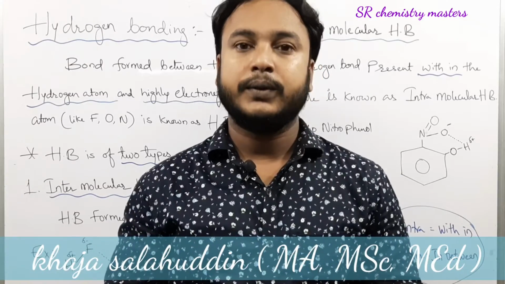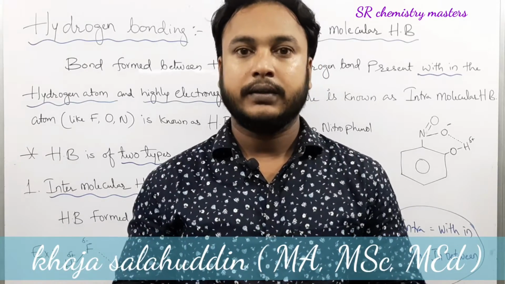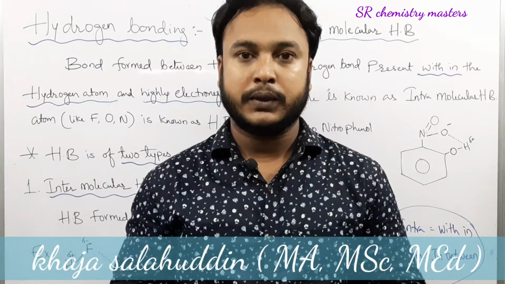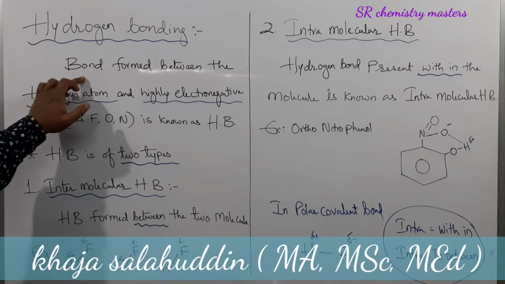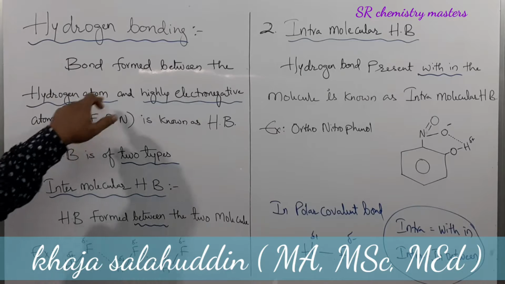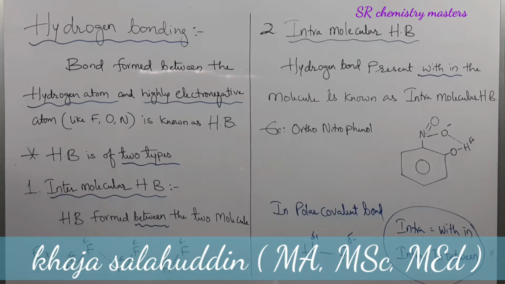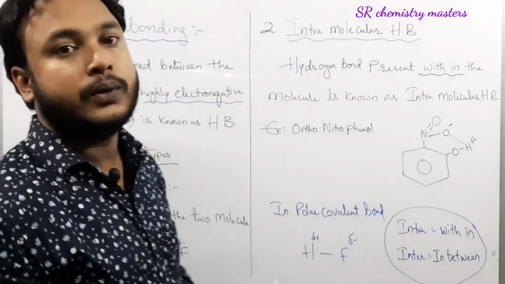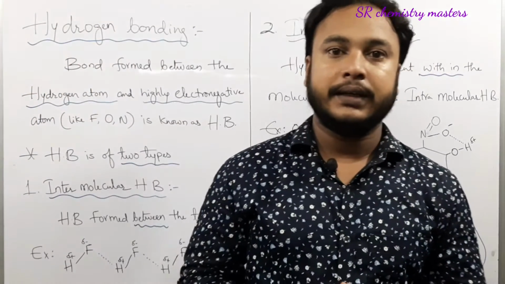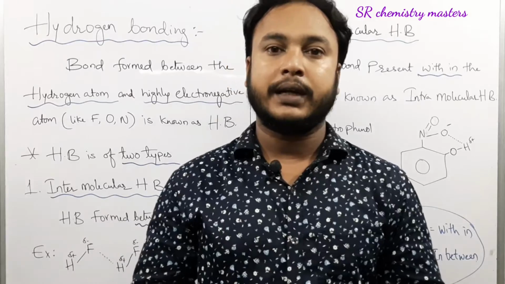In this video, we are going to discuss hydrogen bonding. Let us see what is hydrogen bonding. Starts with the definition. Hydrogen bond is the bond formed between the hydrogen atom and the highly electronegative atom, like fluorine, oxygen and nitrogen. As you know, the electronegativity is the tendency of an atom to attract the shared pair